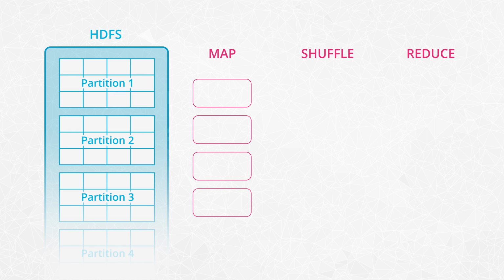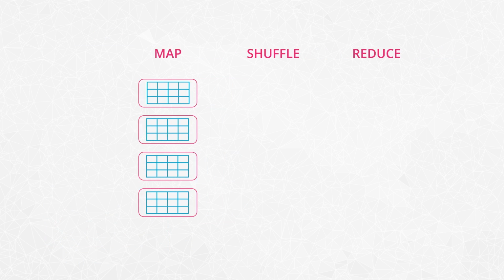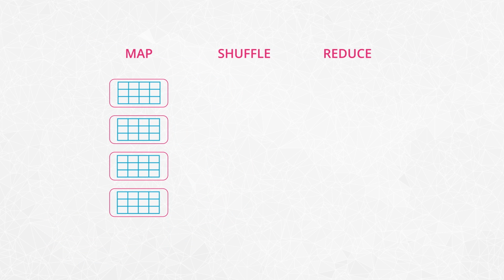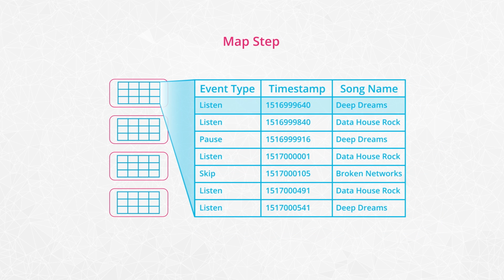In the first step, each map process reads a partition from disk, transforms each record in that given partition, then writes these modified records to an intermediate file. The transformation in this case consists of 5 steps. We read each line of the log file, check if it's an event describing a user listening to a song, then we check that the timestamp is in the correct range, then extract the name of the song, and finally create a tuple with the name and the number 1.